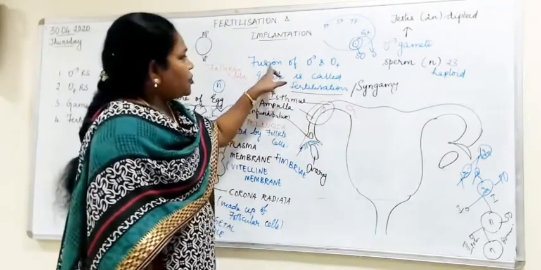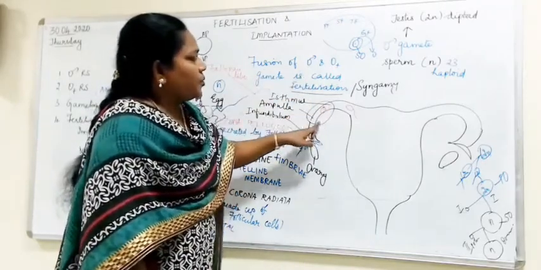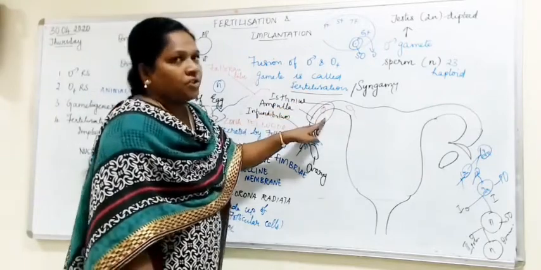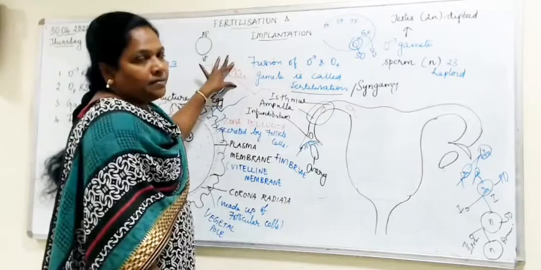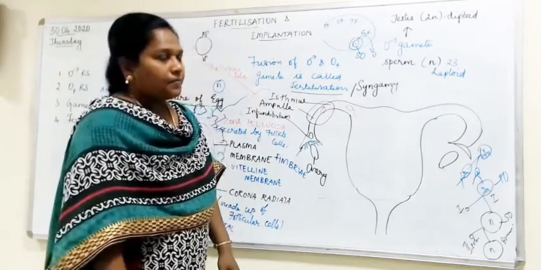So, where does this fusion occur? It occurs only in this portion, the ampullary isthmic junction of the fallopian tube. Altogether, you call this the fallopian tube or oviduct. I hope you understand.